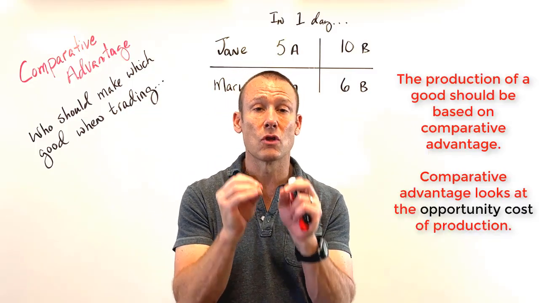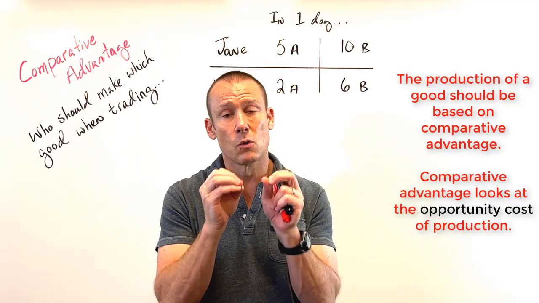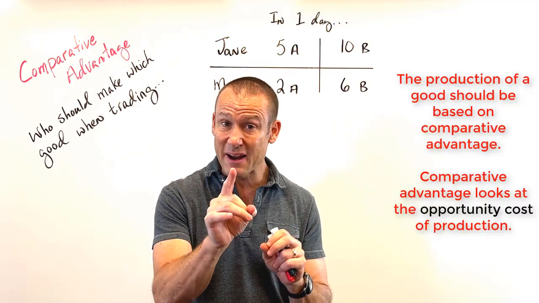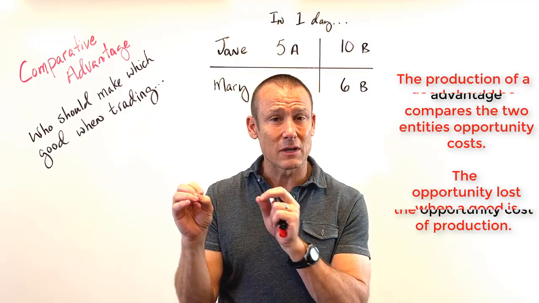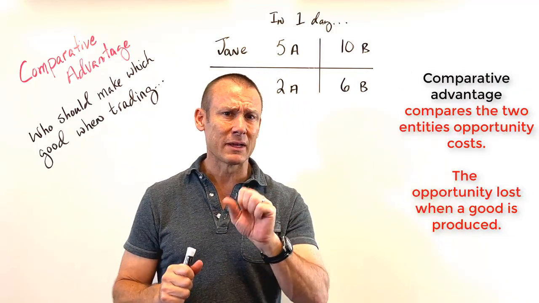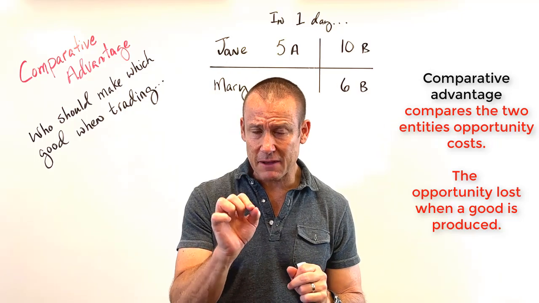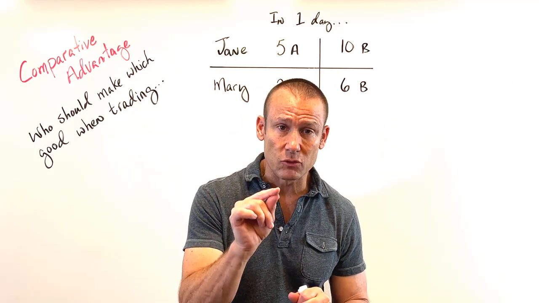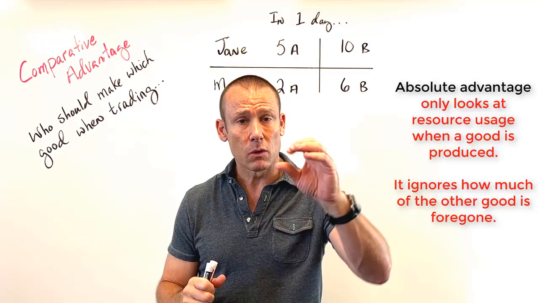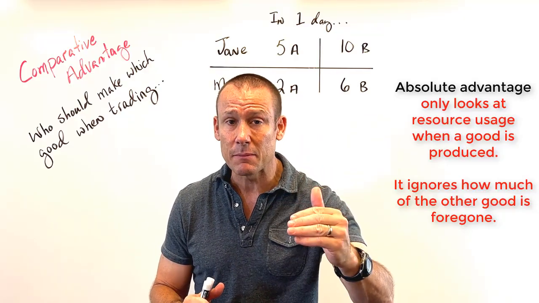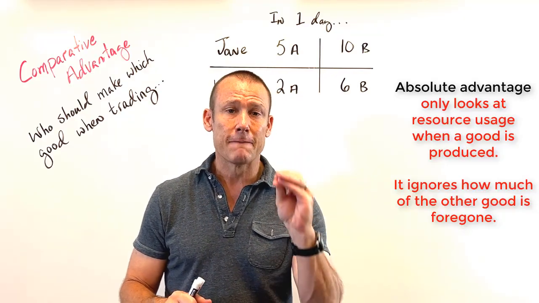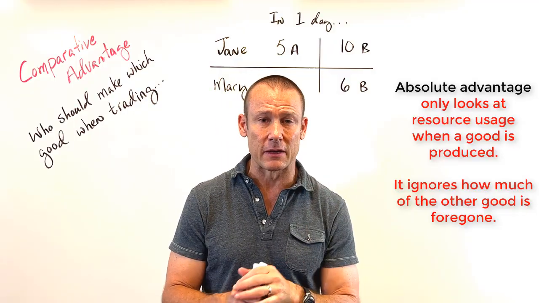Who has the lowest opportunity cost when they produce a good. Again, comparative advantage is who has the lowest opportunity cost. Here's what I like to tell my students, guys. When it comes to absolute advantage, the key to that definition is it has the word resources in it, right? You can make more with the same amount of resources. You can make the same amount with less resources, okay? Those are definitions for absolute advantage.